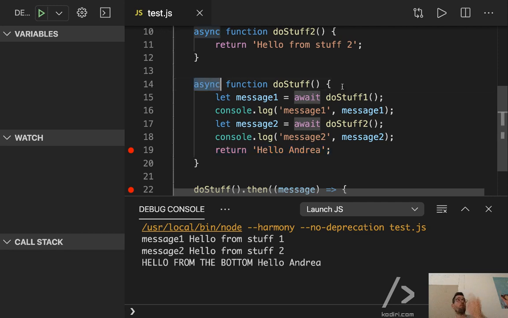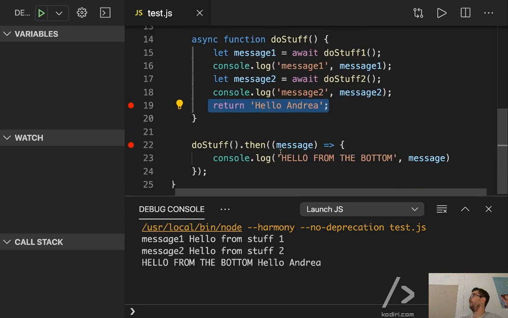Async is changing the rules for the first time in history. Yeah? In the past, without async, if you return an object, it's an object. If you return a string, it's a string. But now, that changes. Now, async returns a promise. And whenever the promise is resolved, here the promise is resolved, then we'll send the message to whoever called the promise. So we can do whatever we want with the message. A promise can return different types of data, which is strings. So Alex wants to return that.